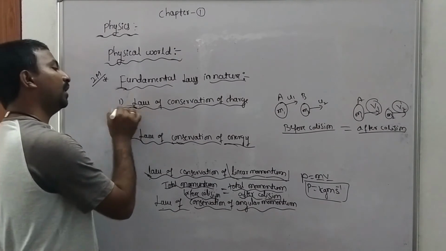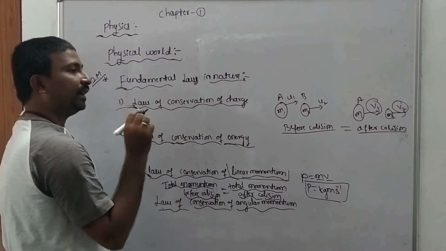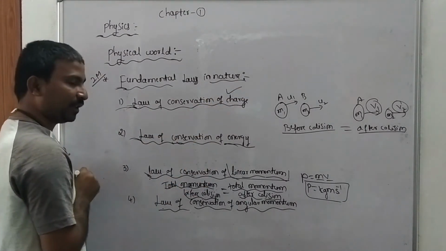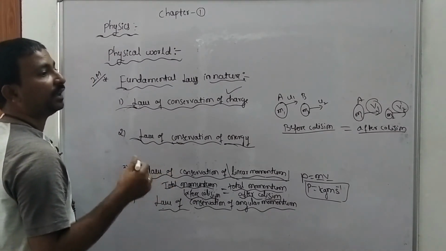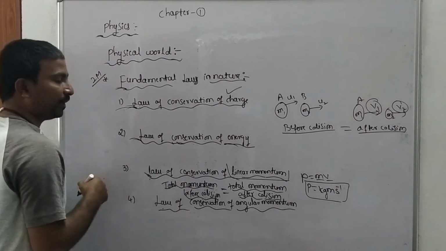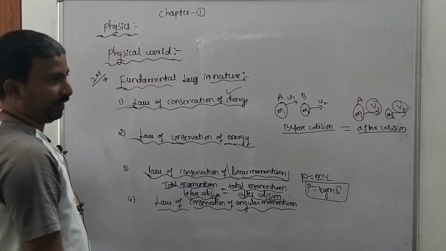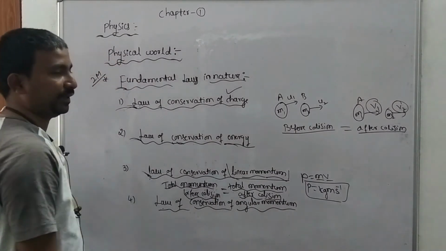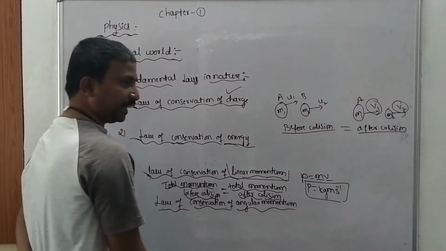So once again, law of conservation of charge means the total charge of an isolated system remains constant. Second one, law of conservation of energy: energy can neither be created nor destroyed, but it can be changed from one form to another form. And the third law, law of conservation of linear momentum. Momentum is the product of mass and velocity. The SI unit of momentum is kg meter per second, isn't it?